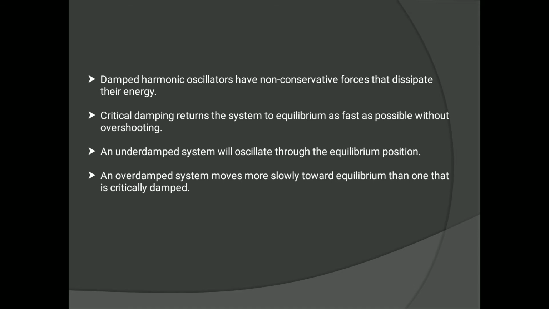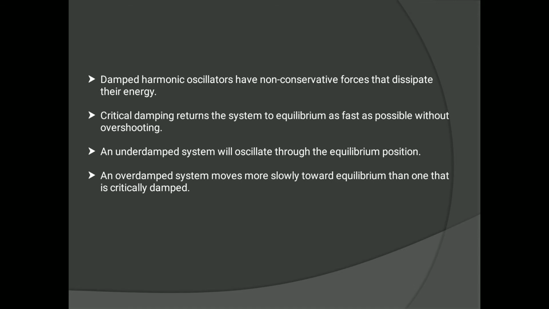Let us see what exactly the characteristics of damped harmonic oscillators are. They have non-conservative forces that dissipate their energy, right? Critical damping returns the system to equilibrium as fast as possible without overshooting. We will see what critical damping is in the next slide.